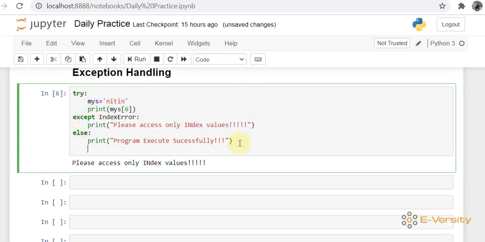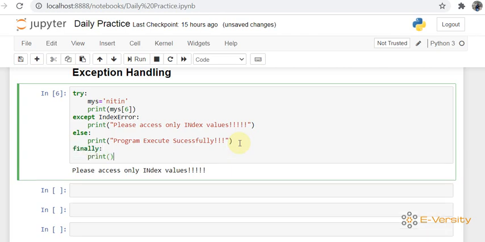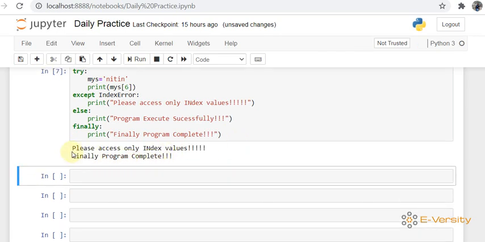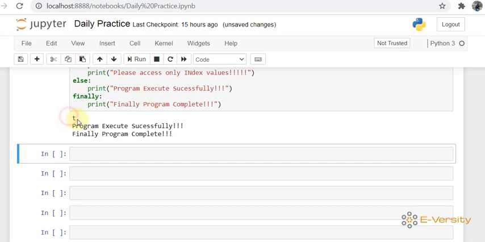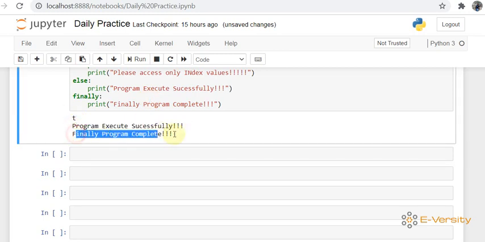Now we can use finally. Small finally, print finally program complete. When I run this, you can see it prints the except message because there is an exception, so the except block is executed and finally is executed. If there is no exception, the else block is executed, and finally must be executed. So you can see I is printing, program executed successfully, and finally program complete.